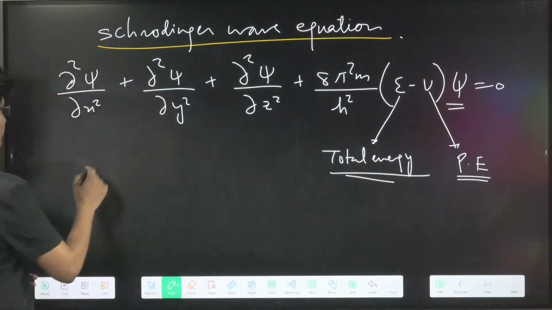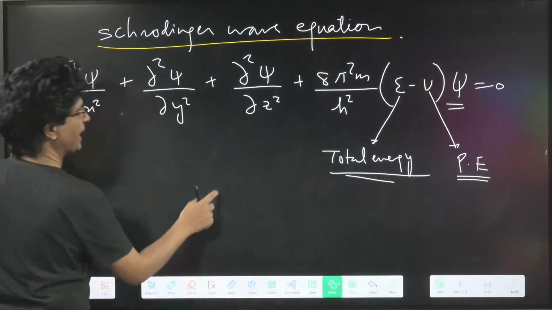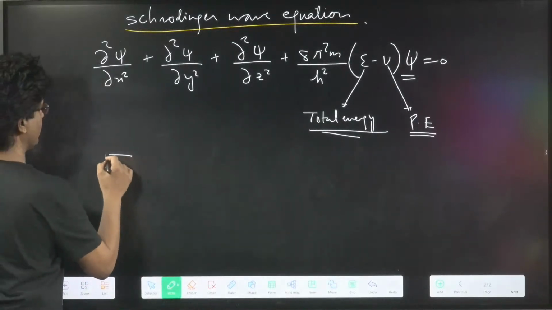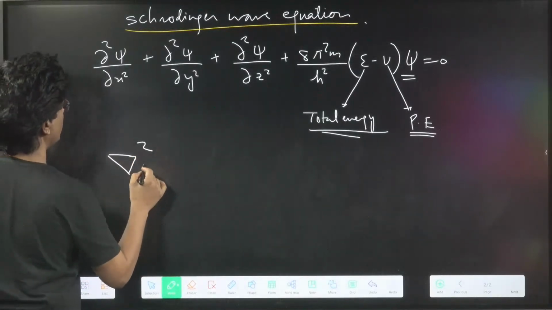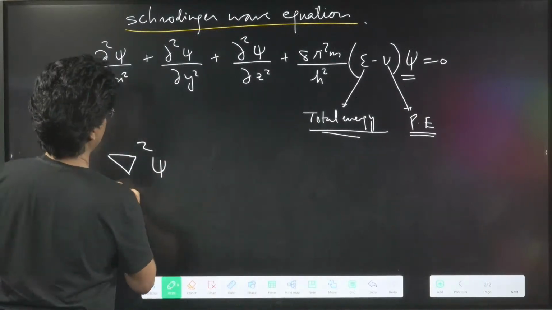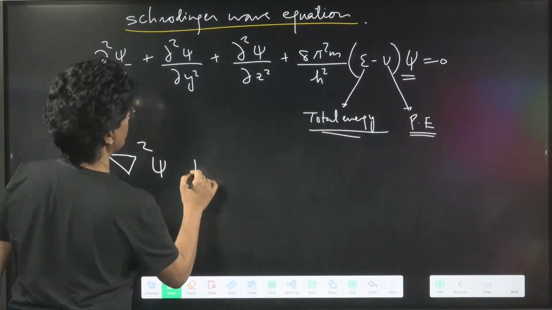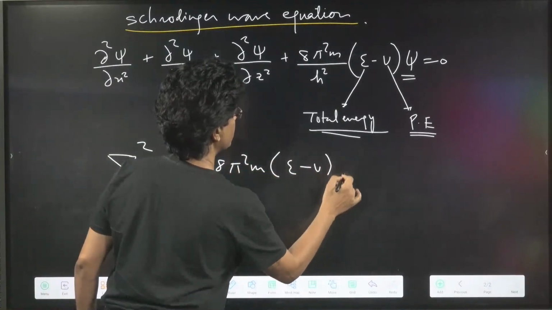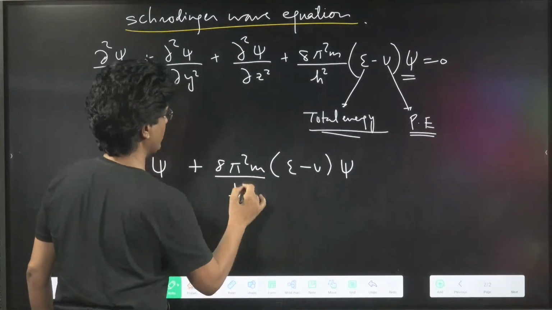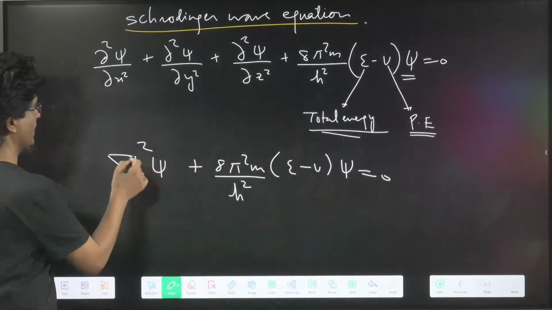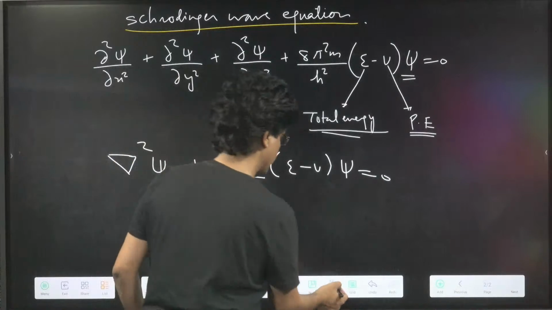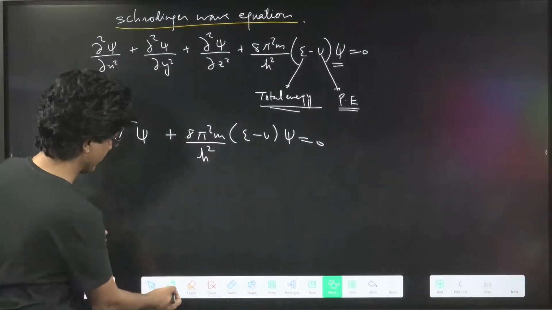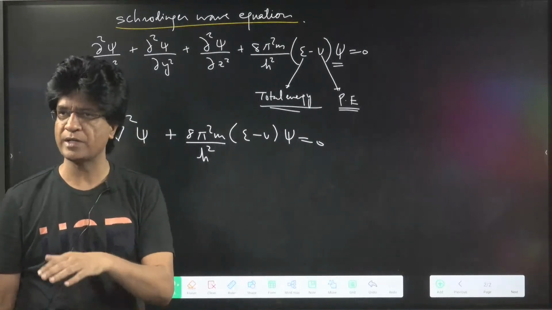There is one more way of writing this equation: inverse del square psi plus 8 pi square m (E minus V) psi upon h square is equal to 0. This inverse del is called the Laplacian operator. No one will ask you what the Laplacian operator is, but in a local examination they might, so be prepared.